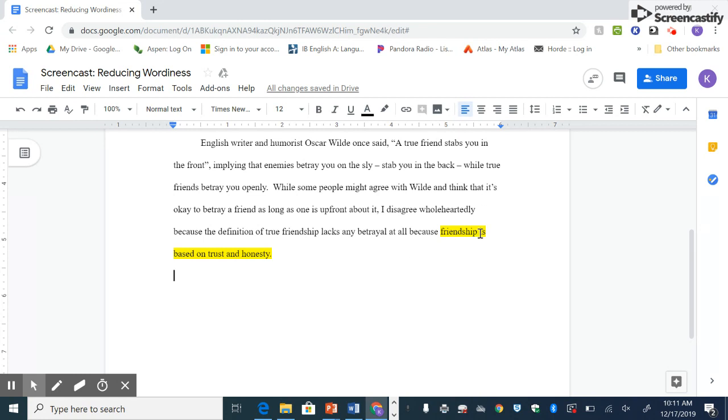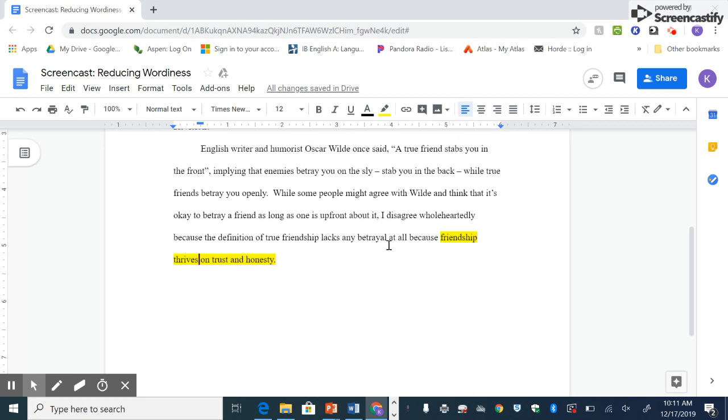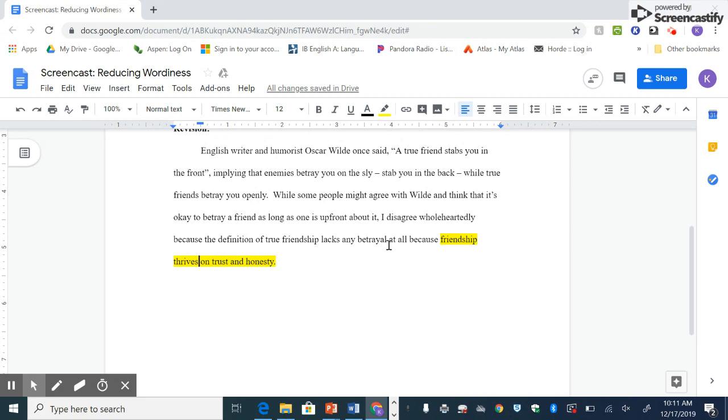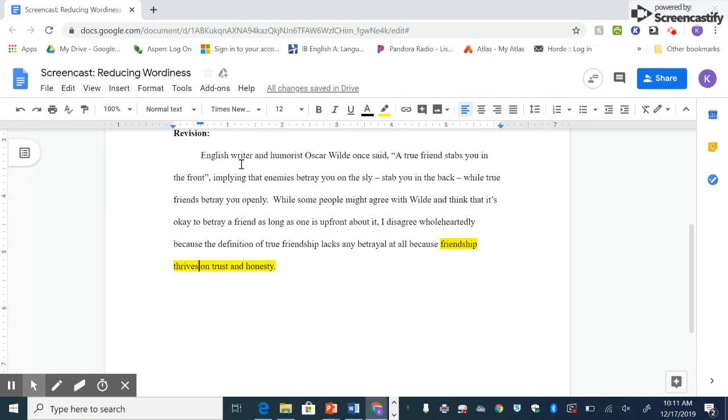Let's try that. Friendship thrives on trust and honesty. So I actually like that. All right, so that works. So, I disagree wholeheartedly because the definition of true friendship lacks any betrayal at all, because friendship thrives on trust and honesty. All right, so now let me look at my paragraph.